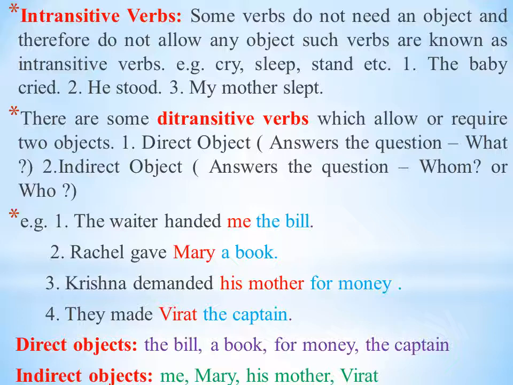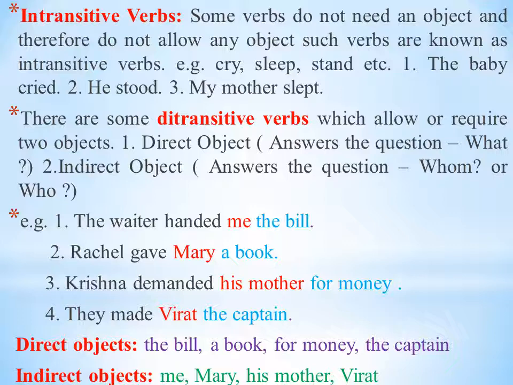For example, cry, sleep, stand, etc. The baby cried. We do not need any object after cried. That's why cried, this verb does not need any kind of object.